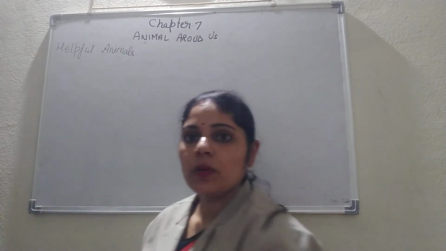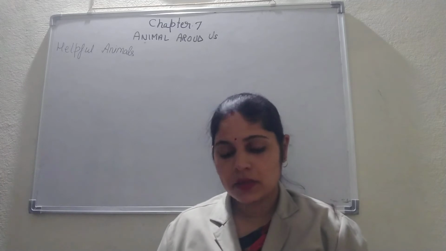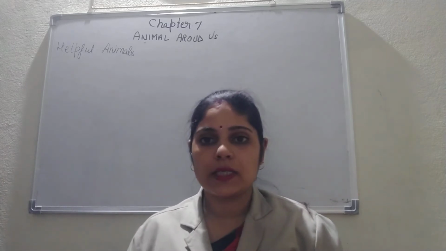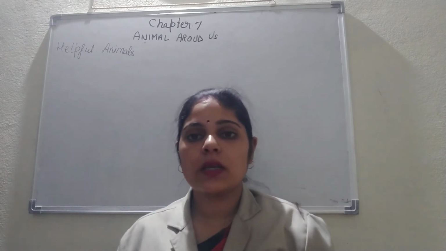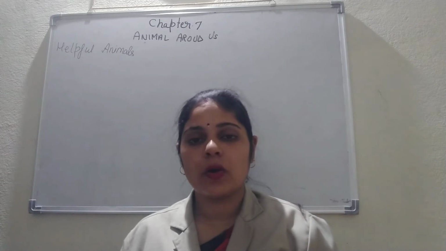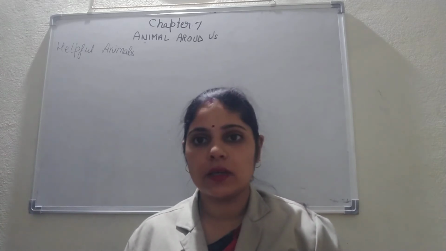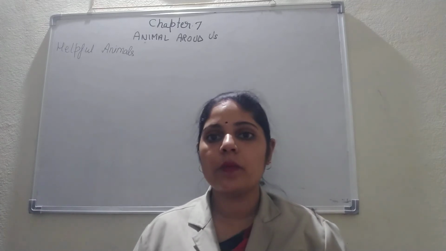Okay, so who are the animals who are helpful to us, or how can we define this word, helpful animal? We all mostly consume animal products, or we take the help of the animals in one way or the other. So let us study how animals are useful to us.